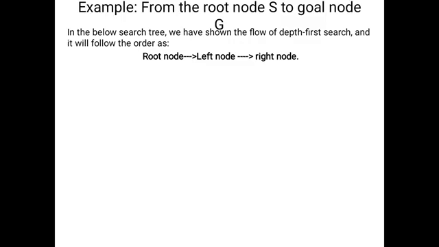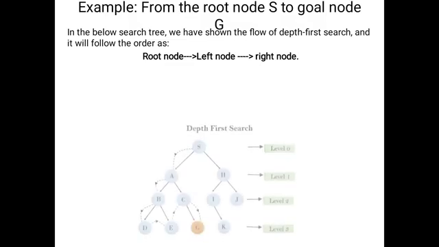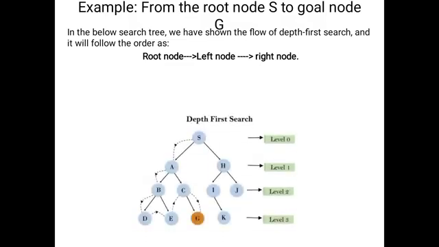Are you understanding my point? First we visit the root node, then the left node. Only after all the left nodes are completed will we move to the right side. Now we will see the example. Here I will consider the graph as shown below. We have 3 levels available. Our aim is to visit the node capital G.